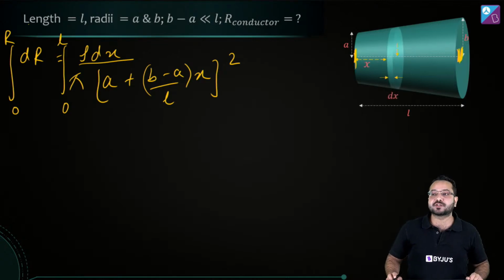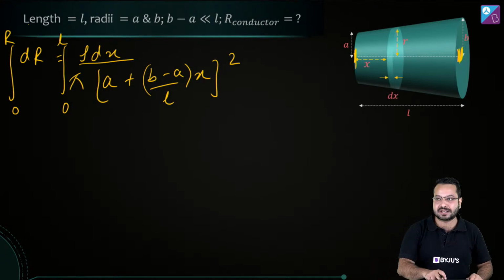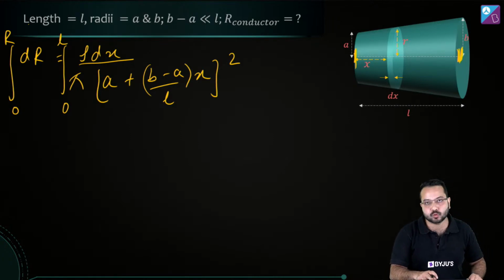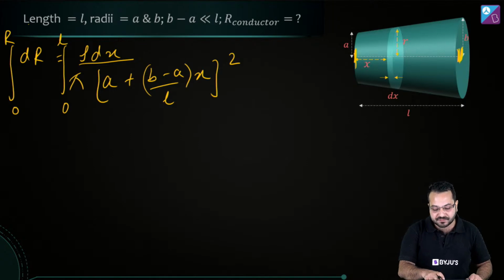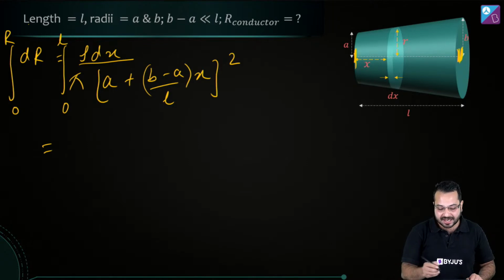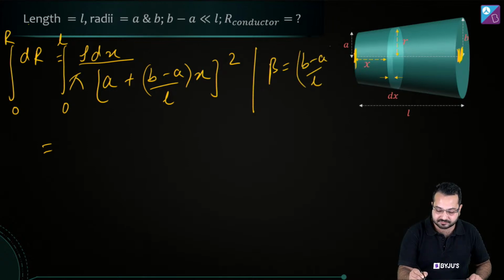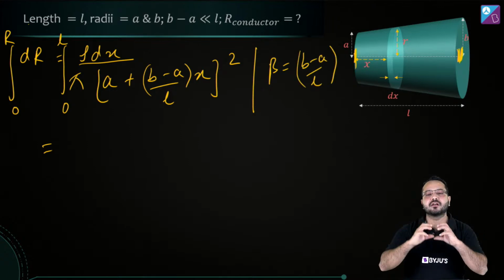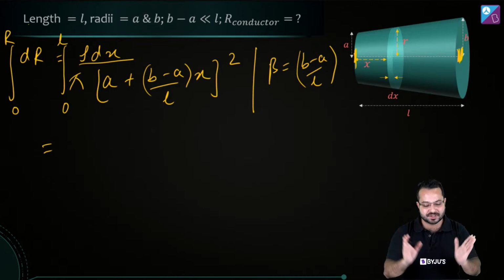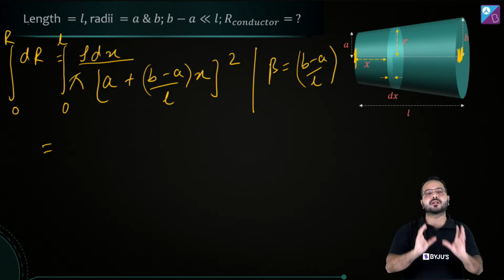So we have put the limits of integration. Now all we have to do is integrate. Now you can understand that this is to the power of 2, and what we have here is a linear function of x. So I can write it like this. To avoid confusion, let beta be equal to (b minus a) upon L, just to make my calculation a bit simpler. You will see the form of integration in a much simpler manner.